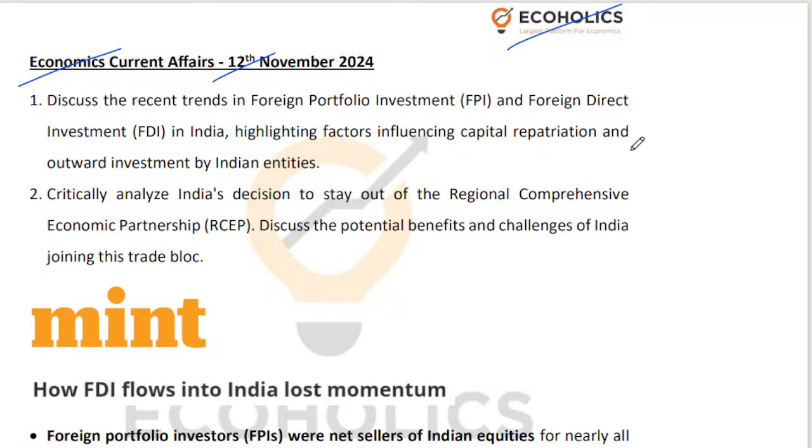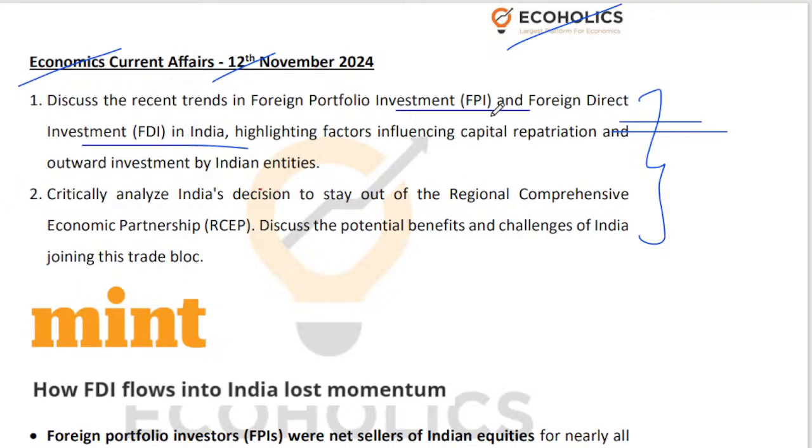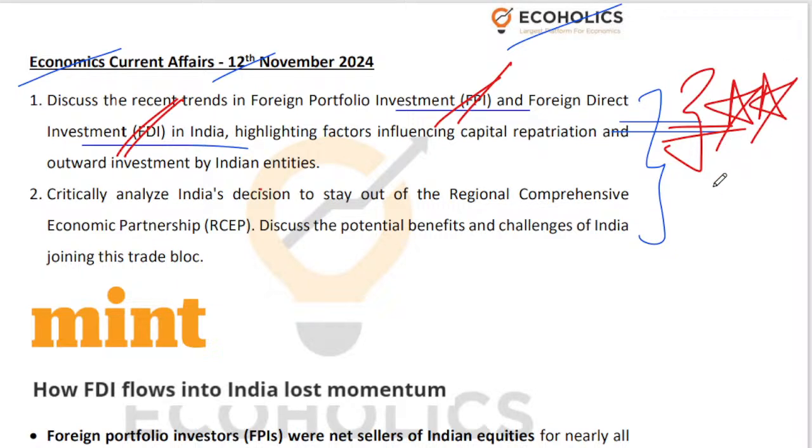I have selected two articles from the Mint newspaper. Both the articles are very important. The first article is discussing the recent trend of foreign portfolio investments and foreign direct investments in India. This is very important because as a part of theory, I will always teach you the importance, the meaning, the concept, etc., of foreign direct investment and foreign portfolio investment. But what is happening in the last 6 months or last 18 months, that is something that can be picked up only from current affairs discussion. So this article is one of the most important discussions that I do.